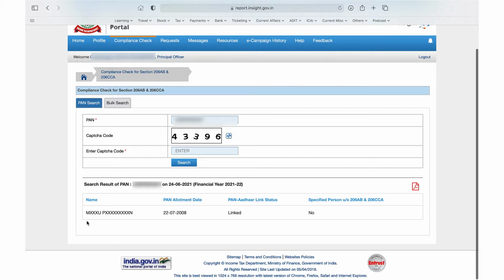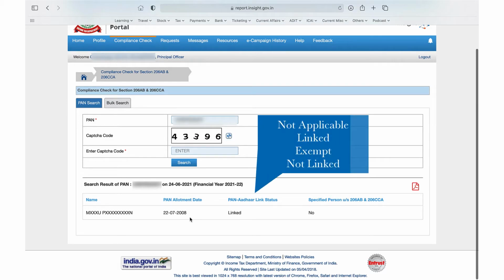The name will be masked, the date on which the PAN is allotted, whether the Aadhaar is linked, and whether he is a specified person or not. When you talk about this PAN linked with Aadhaar, there are four types of status. It could either be not applicable, or it could be linked, or it could be exempt. In this, not applicable refers to companies or firms for whom Aadhaar linking would not be possible. So these cases would be not applicable.